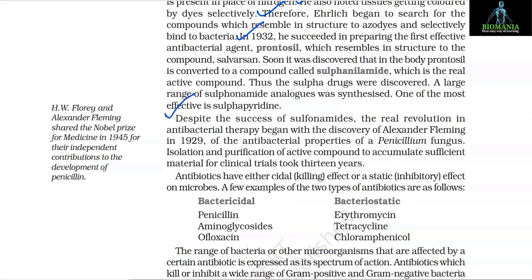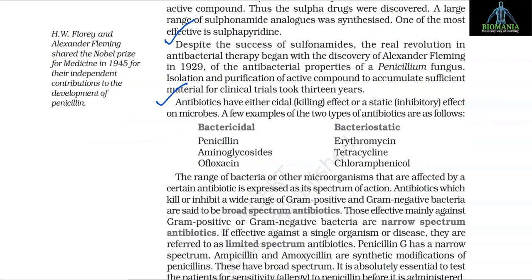Despite the success of sulfonamides, the real revolution in antibacterial therapy began with the discovery by Alexander Fleming in 1929 of the antibacterial properties of Penicillium fungus. Isolation and purification of the active compound to accumulate sufficient material for clinical trials took 13 years. Antibiotics have either a cidal, that is killing, effect or a static, that is inhibitory effect on microbes.